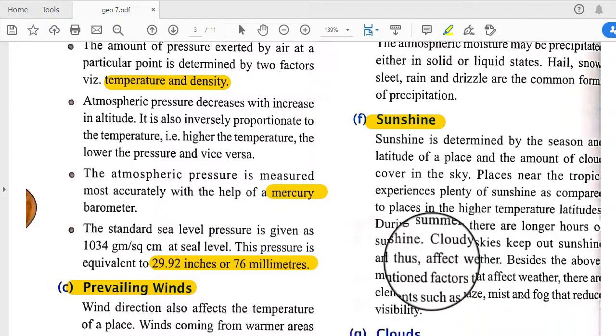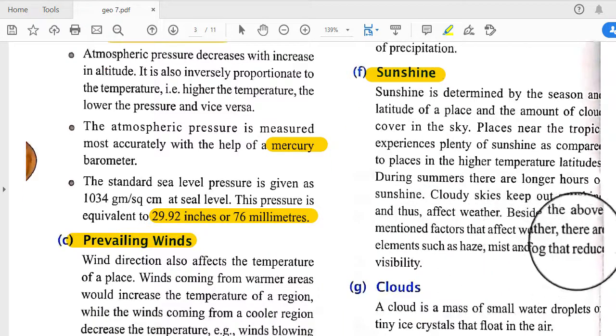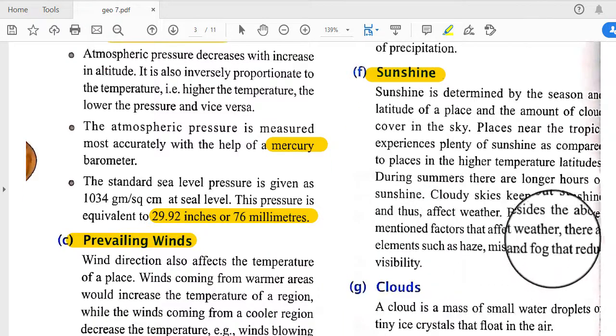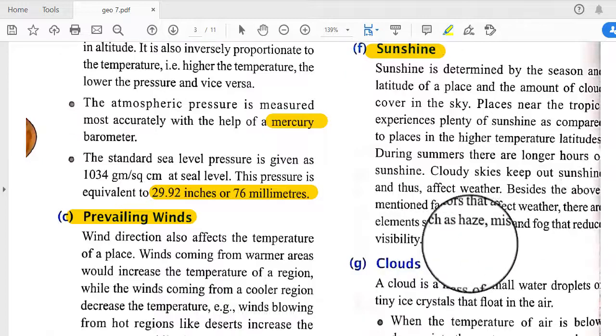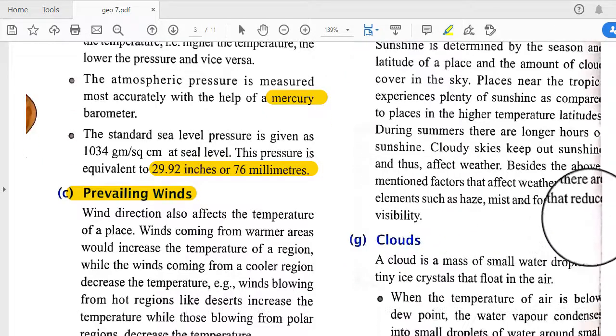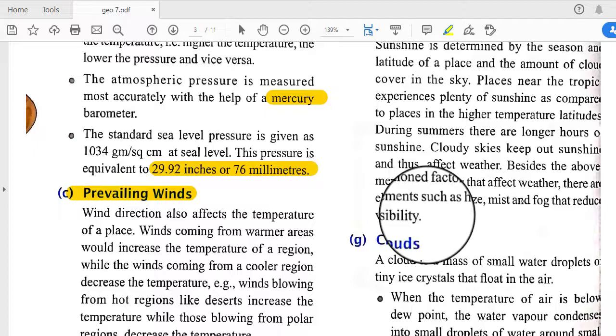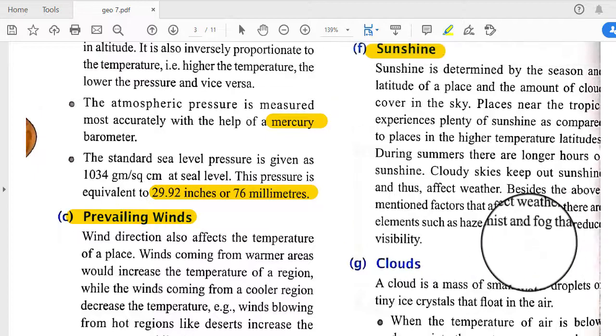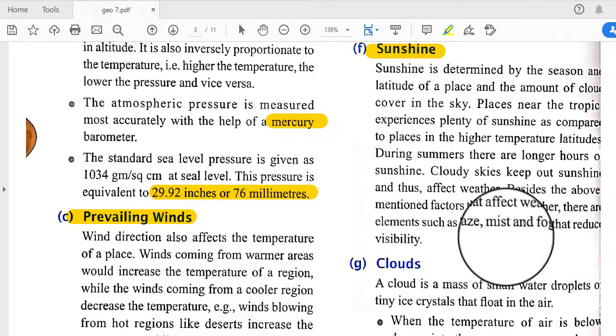Sunshine also varies from one latitude to another: in the equatorial region they always receive the sunshine vertically, and in the polar region the amount of sunshine is very less. Besides the above mentioned factors that affect weather, there are elements such as haze, mist and fog that reduce visibility. When there is fog or mist, they actually reduce our visibility.